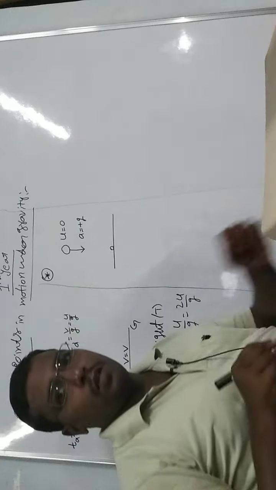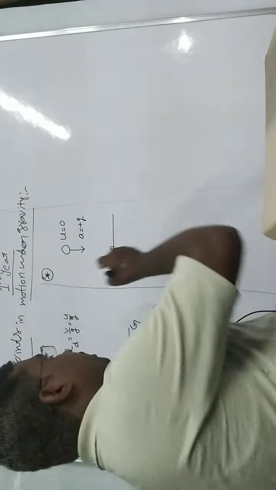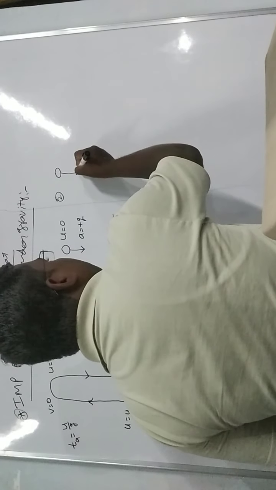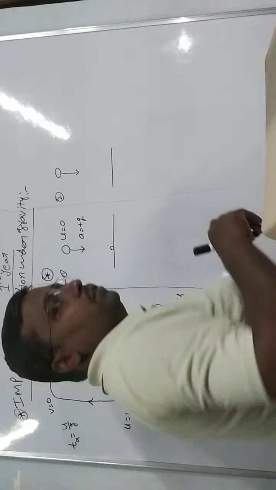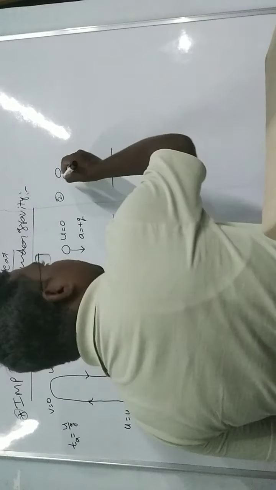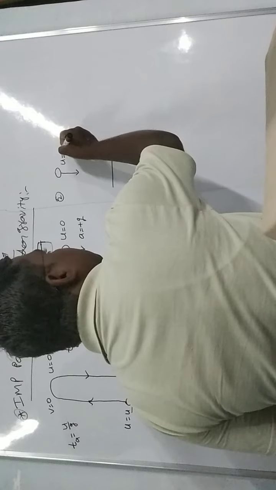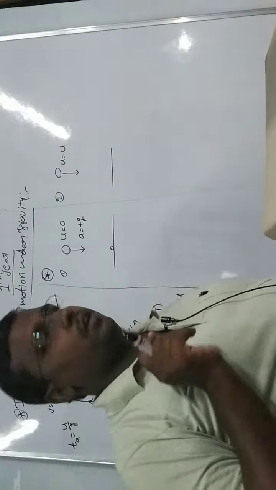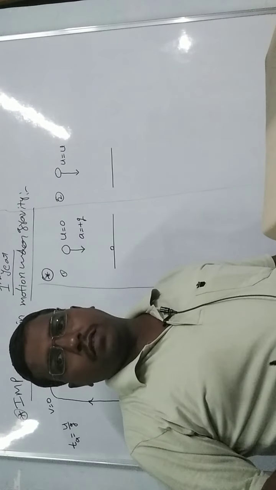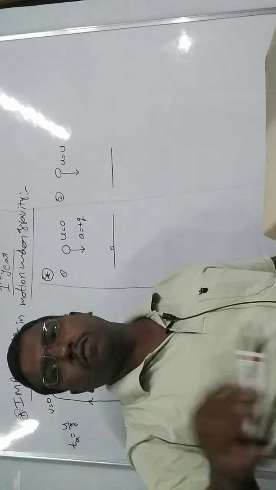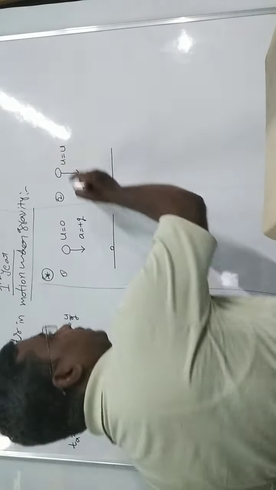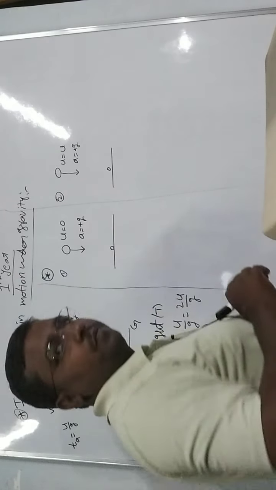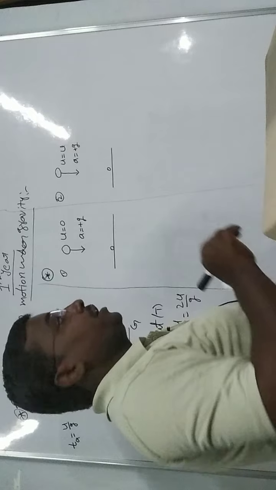In the second case, a ball is thrown downward with some initial velocity u, that is, the initial velocity is not equal to 0. In a freely falling body, you freely release it. In this case also, acceleration due to gravity a equals plus g, and the ball finally reaches the ground.